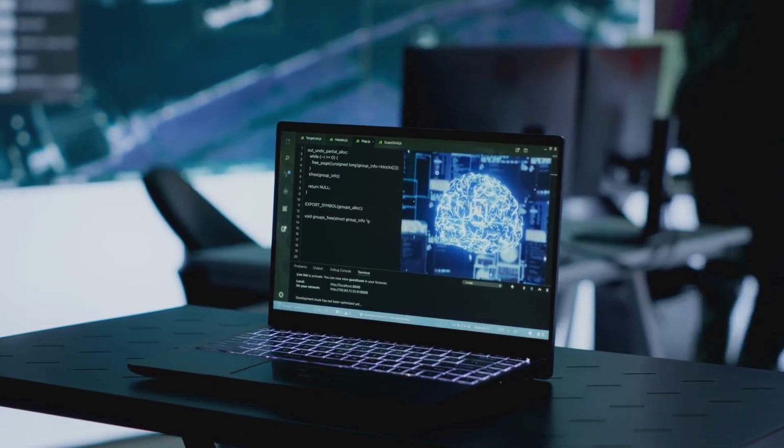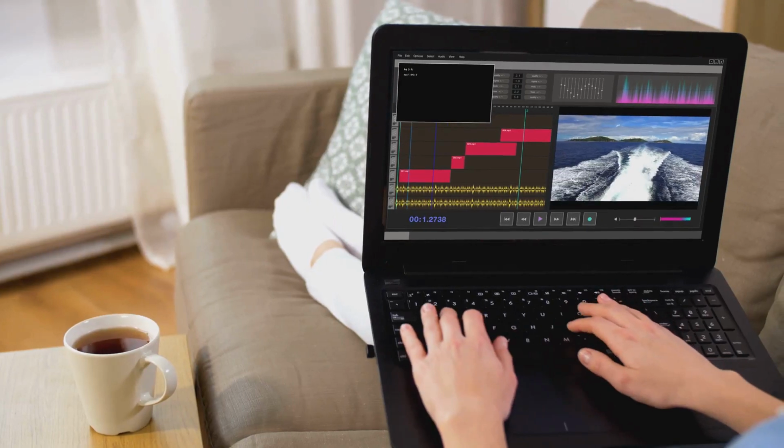Invideo AI is a tool. It helps you make videos. It is easy to use. You don't need to be an expert.